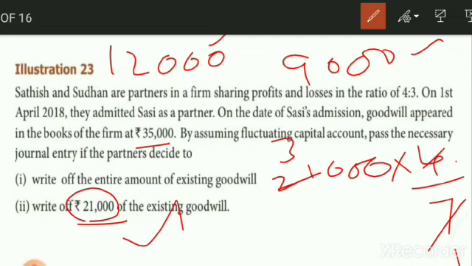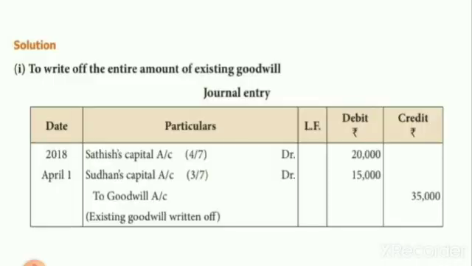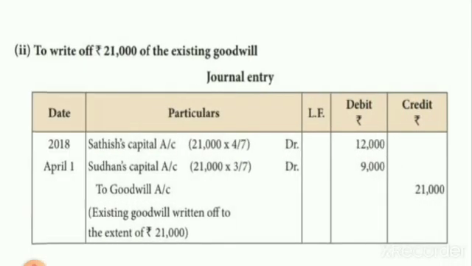Because only part of the amount is going to be written off. So for that also we can see the journal entry. Sadis capital account debit, only 21,000 they ask us to write off. So 21,000 into 4/7, 12,000. The same way 21,000 into 3/7, 9,000, to goodwill account 21,000 is given.